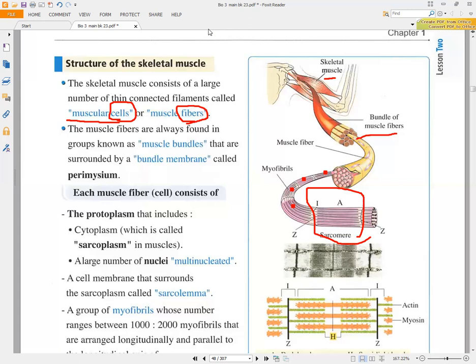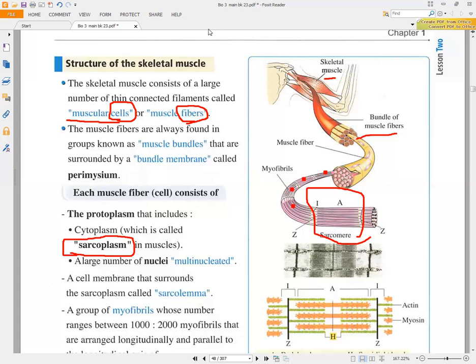What do I mean by protoplasm? It's the cytoplasm plus the organelles and the nucleus, okay? But we will find that we have here some different parts. The cytoplasm here will be called another name: sarcoplasm. So what's meant by the sarcoplasm? It's the cytoplasm of the muscle fiber, okay?